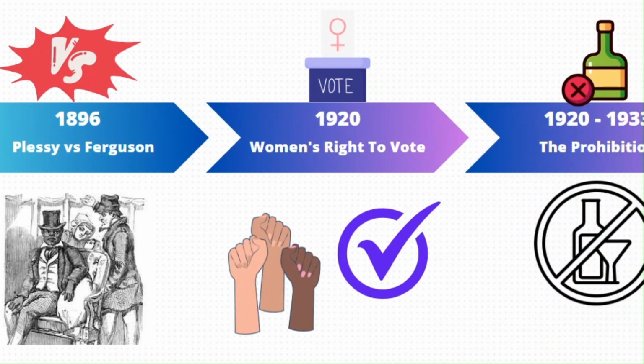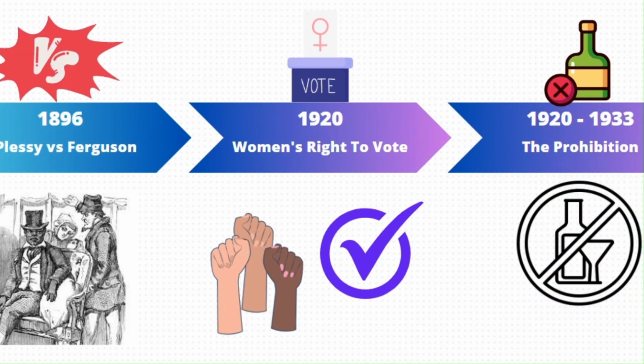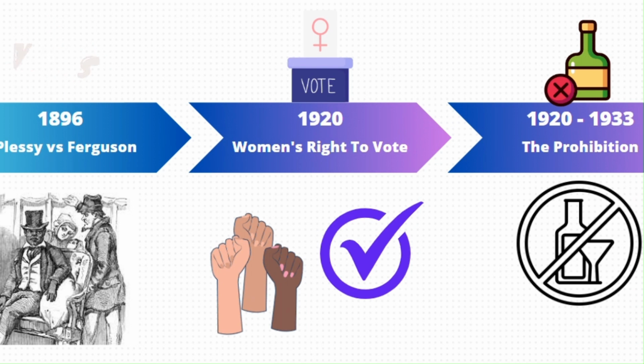In 1920, a significant milestone was achieved in the United States as the 19th Amendment was ratified, granting women the right to vote. This hard fought victory marked the culmination of decades of relentless activism and determination by suffragists. The amendment symbolized a major stride towards gender equality, empowering women to participate in the democratic process and have a voice in shaping the nation's future. The legacy of this transformative movement continues to inspire and remind us of the importance of equal rights and representation for all citizens.